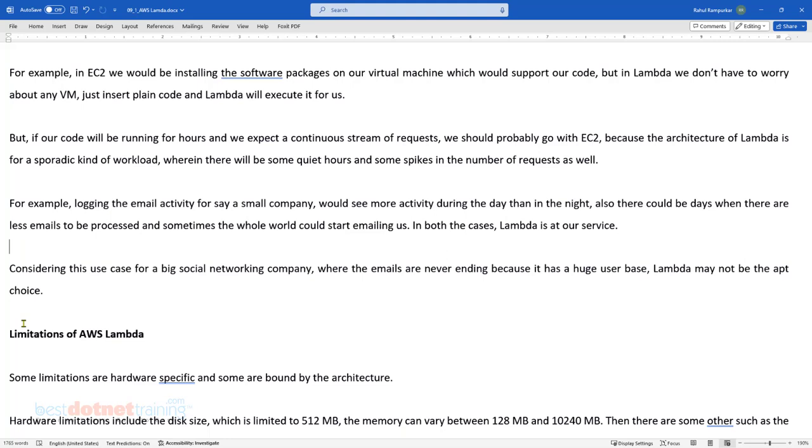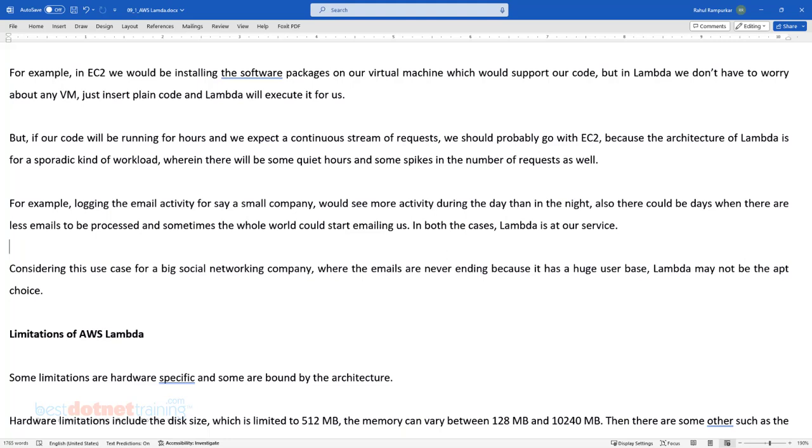Like that. So you do a bit of calculation to get the cost estimation, and then you do a similar cost estimation for Lambda. This is the number of executions happening, and this is the amount of time which is required. This much RAM is needed for the execution. How much time each execution takes, how long each email received takes, how much time is needed for logging that activity. Do a bit of calculation and you come to a conclusion which one is more appropriate.